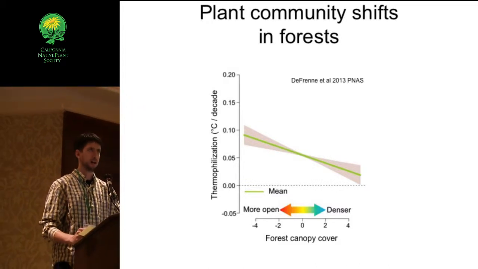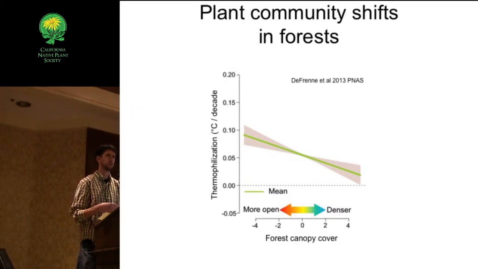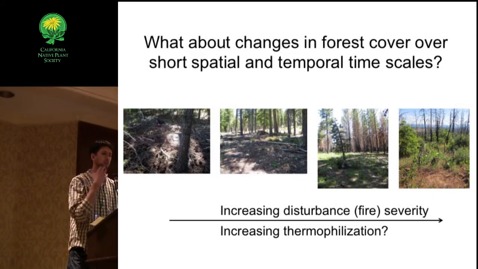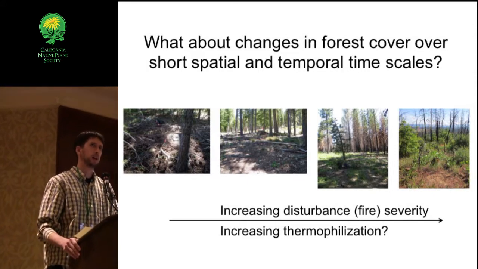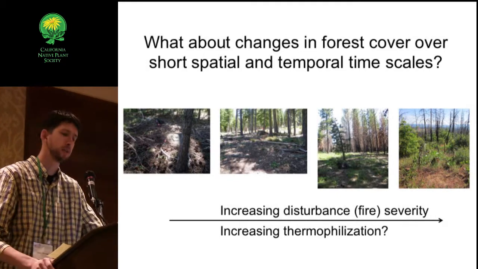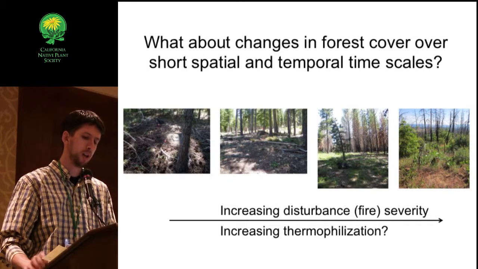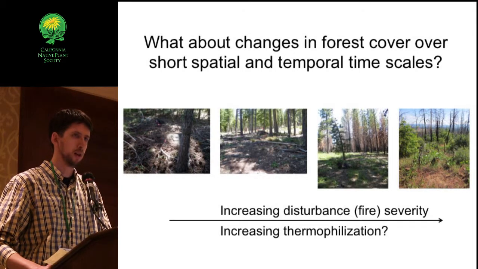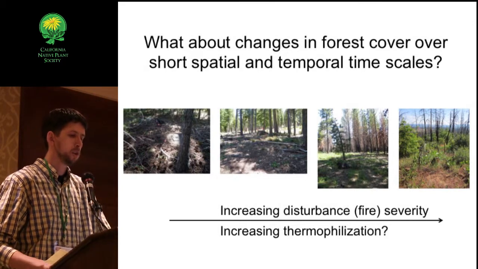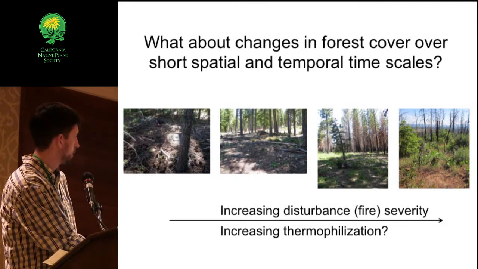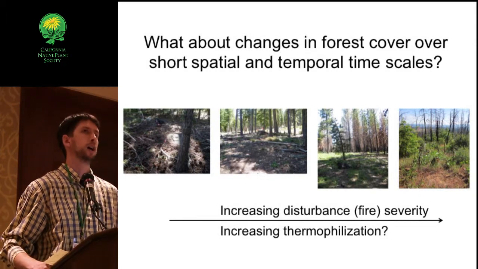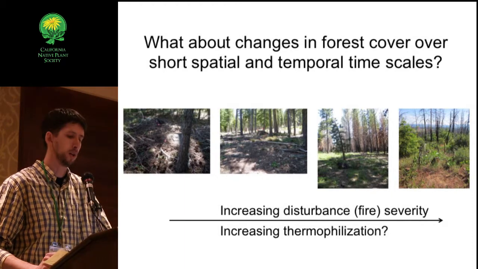So there's evidence here that what's going on with forests can influence what's going on with the plant community in the understory. We wanted to look at this question in a different context and ask, what about changes in forest cover not over century-long timescales, but over shorter spatial and shorter temporal scales? We're doing this by looking at changes in disturbance severity over relatively small spatial gradients. So we're going to be considering the question of what happens when you increase disturbance severity, in this case mostly fire severity. Do we see a corresponding increase in thermophilization in the understory plant community?